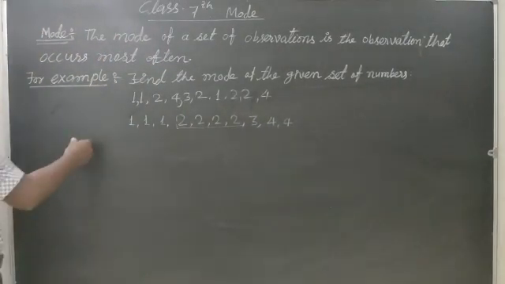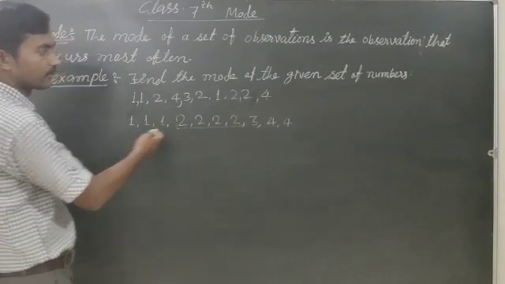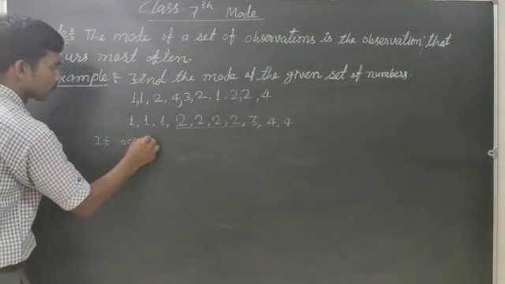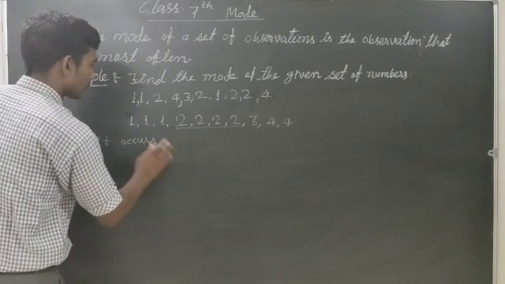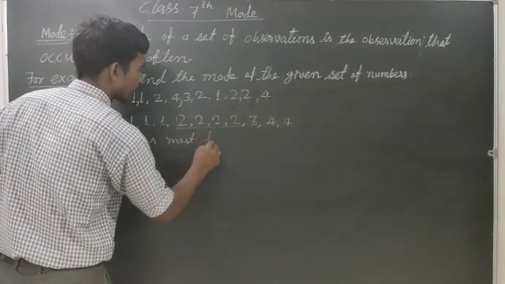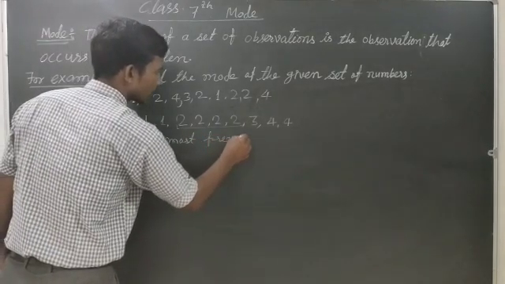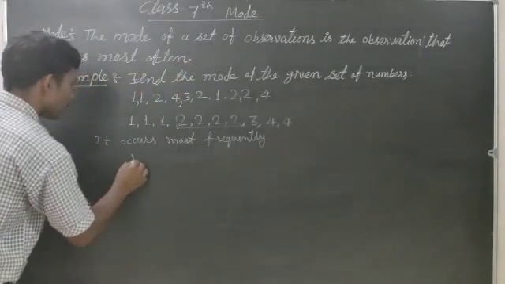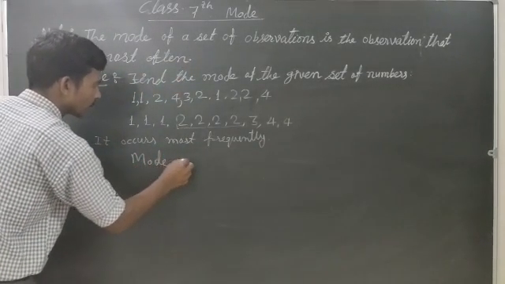You can say it occurs more or most frequently, so mode is 2.